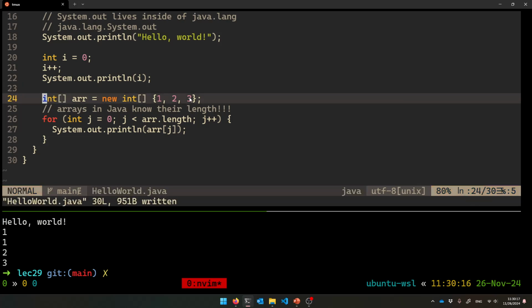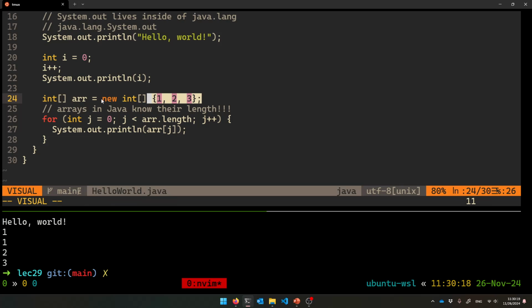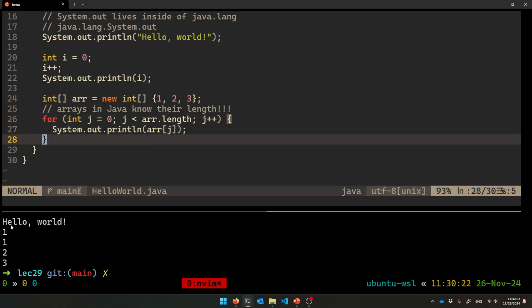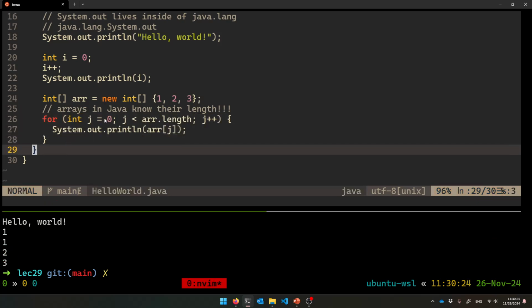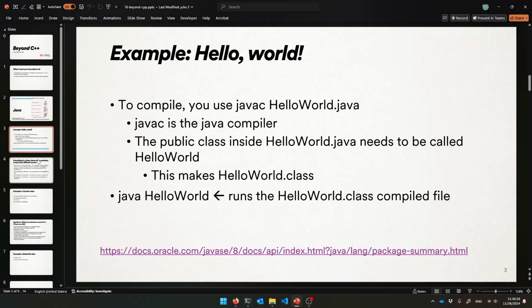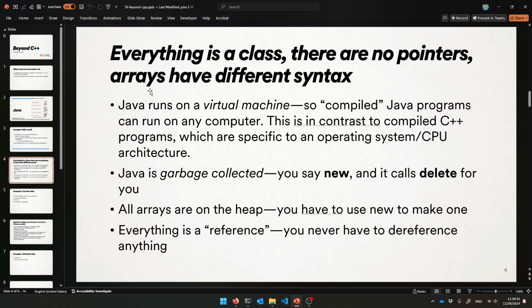All right, but arrays must be made on the heap. You have to make a lot of things on the heap in Java, and yeah, you can go through the whole darn thing just like that. All right, so it's very familiar. I hope that makes sense. Slightly different yet very similar. All right, so let's spend some time on that.